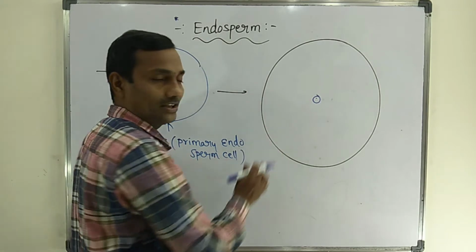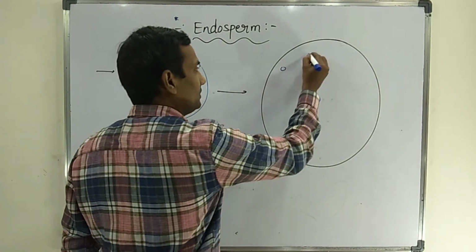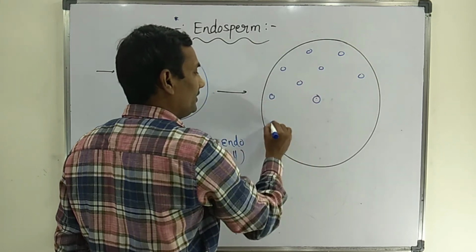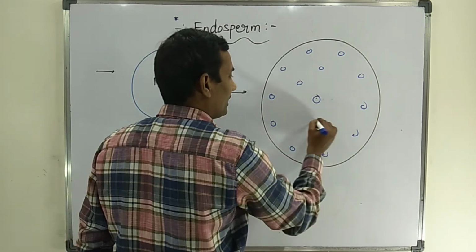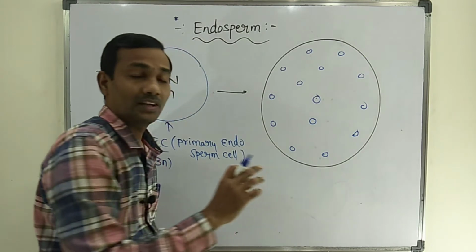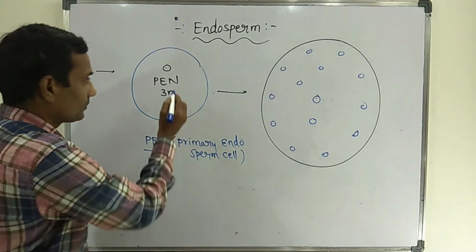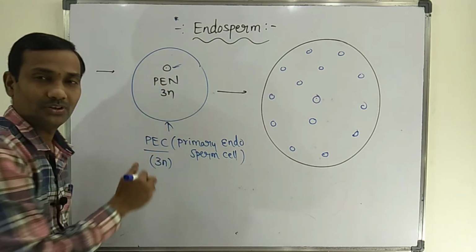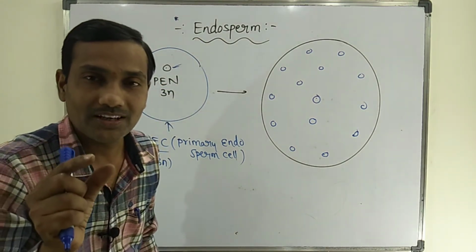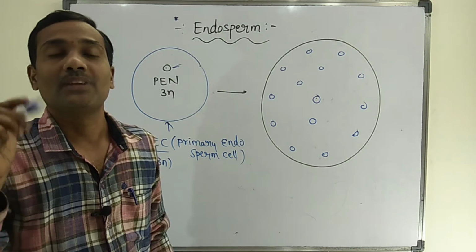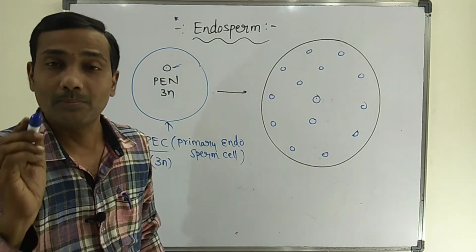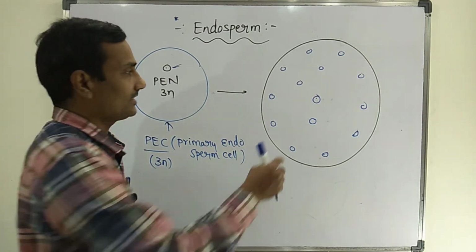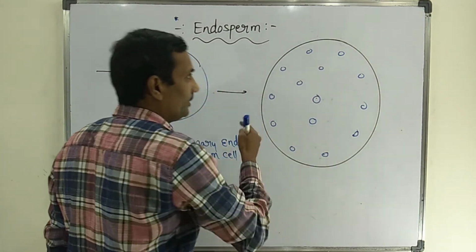So this primary endosperm nucleus produces many nuclei, and that is called free nuclear division. Here the PEN, the primary endosperm nucleus, divides mitotically. Because of free nuclear division, only karyokinesis occurs and it produces many nuclei.